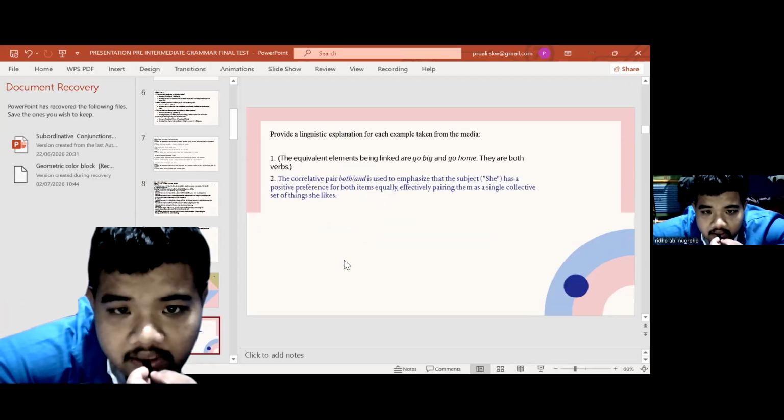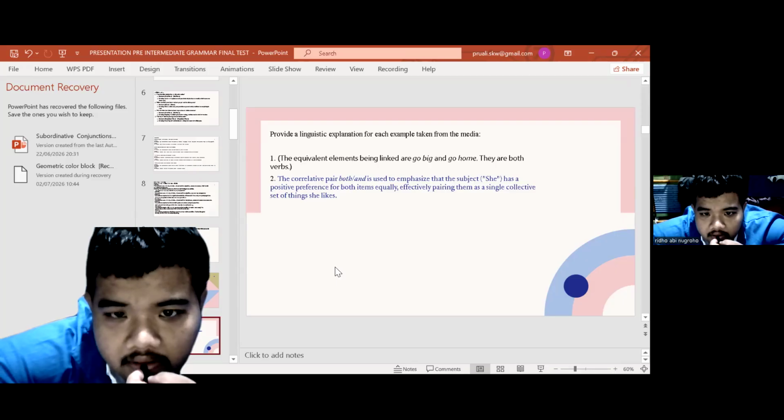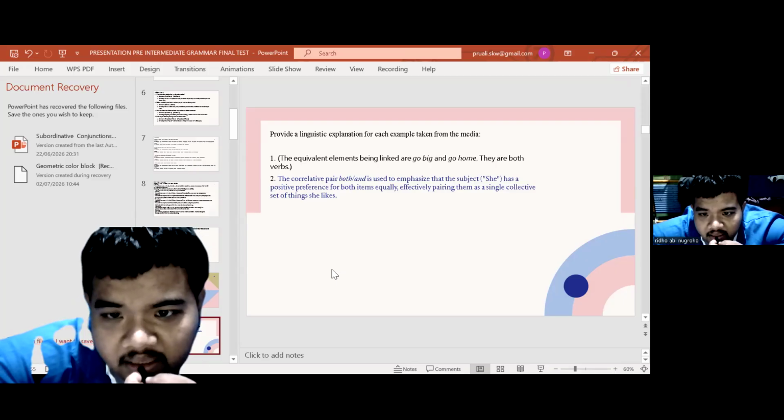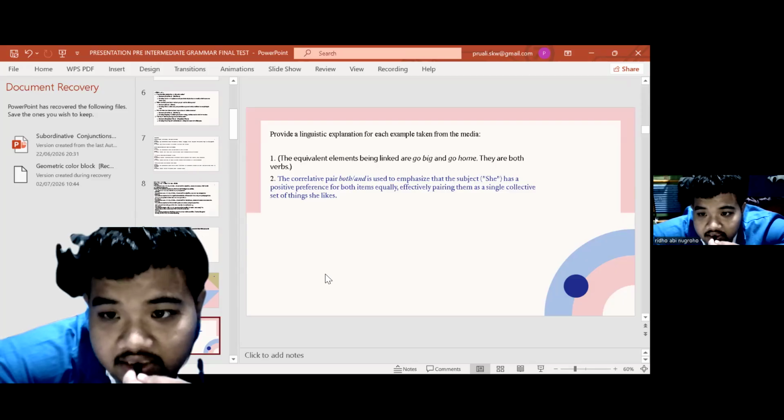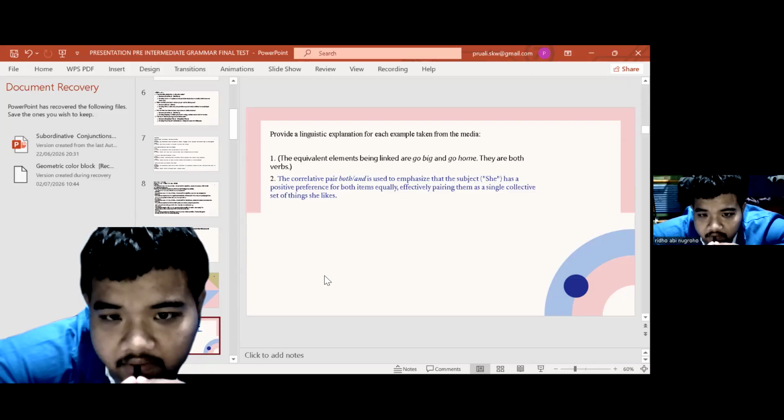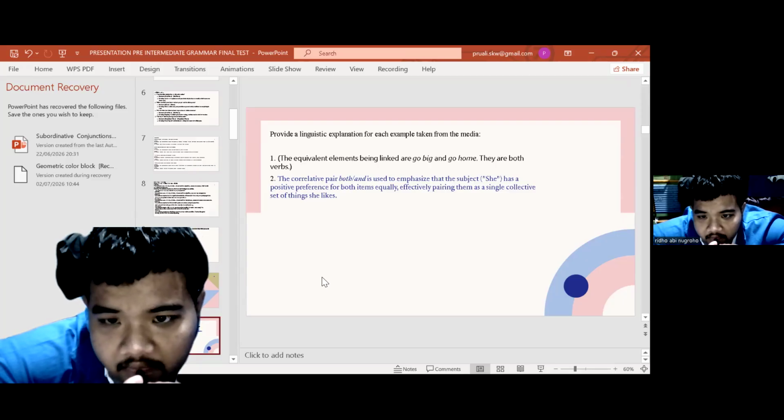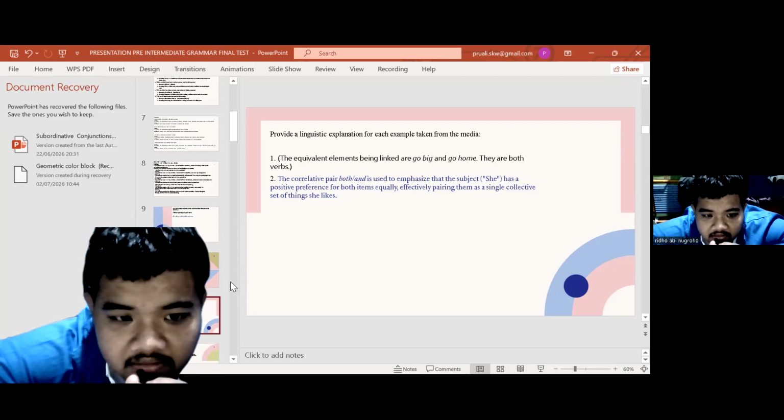This is the linguistic explanation. Number one, the equivalent elements being linked are go big and go home. They are both verbs. Number two, the correlative conjunction both and is used to emphasize the subject. She has a positive preference for both items equally, effectively pairing them as a single collective set of things she likes.